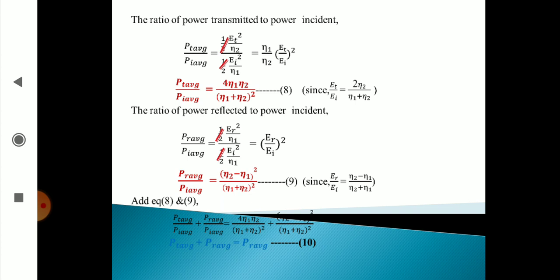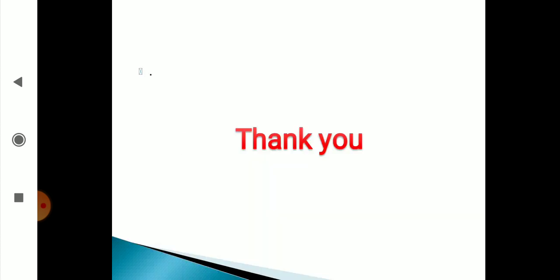So the conclusion is that average transmitted power plus average reflected power is equal to average incident power.